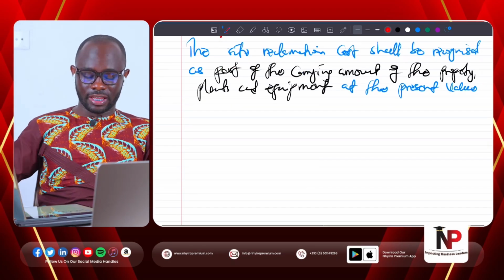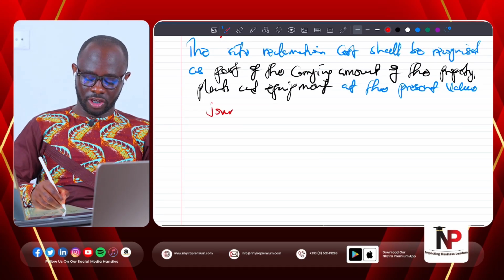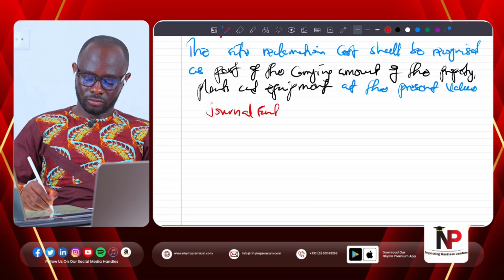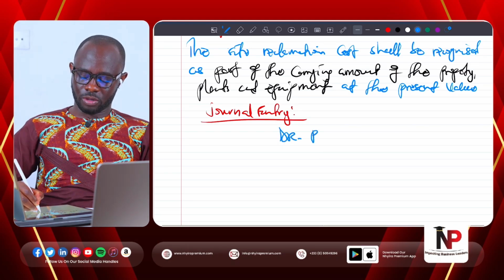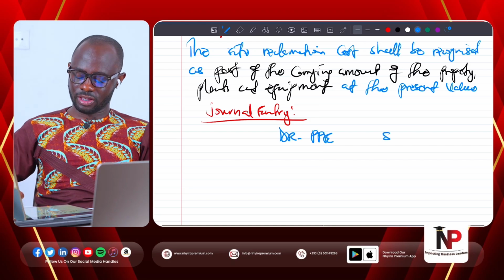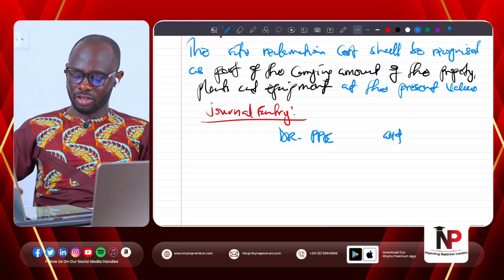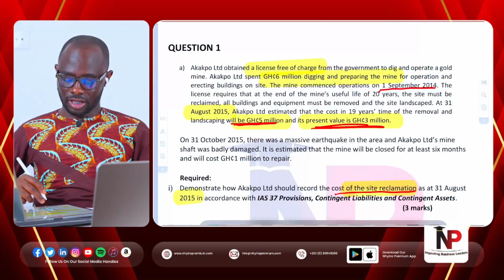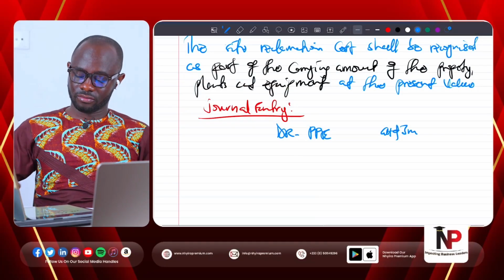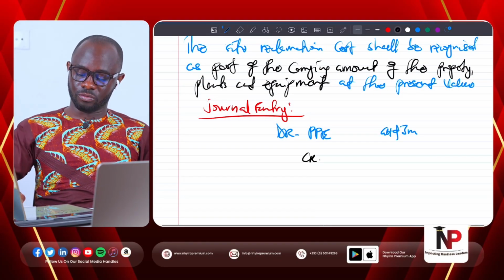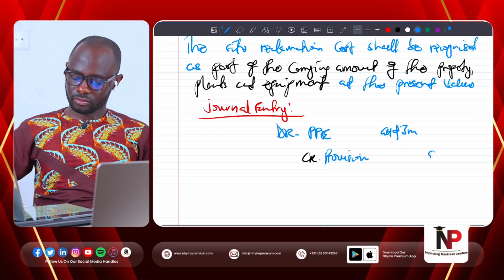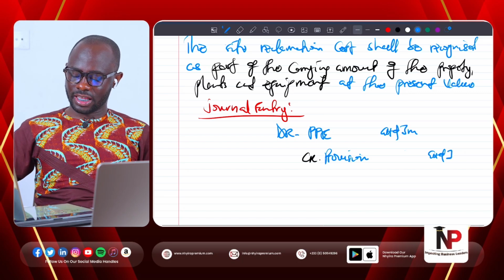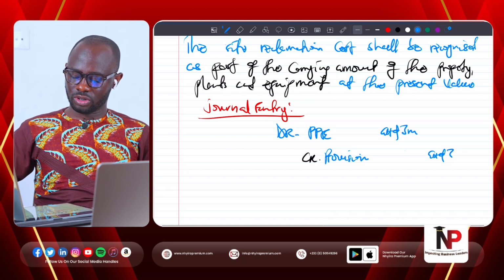And so in that case, our journal entry will look like this: debit property, plant and equipment with the present value amount, the 3 million Ghana cedi, and then we credit provisions 3 million Ghana cedi. That is the answer to the question.